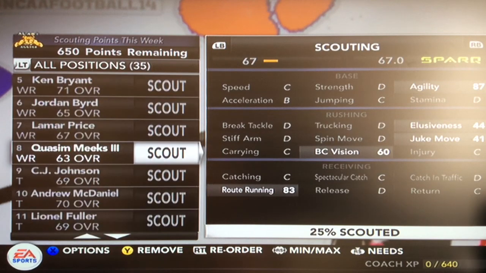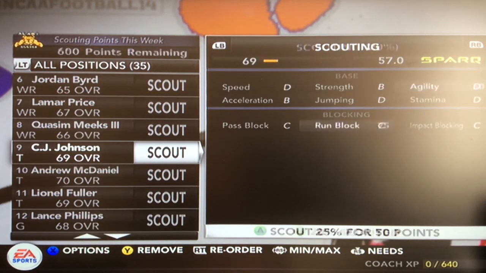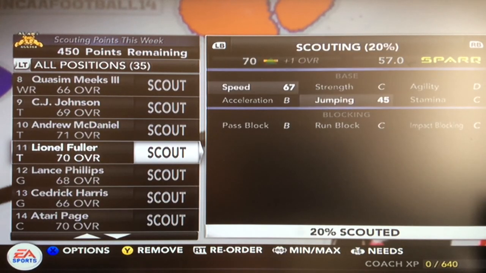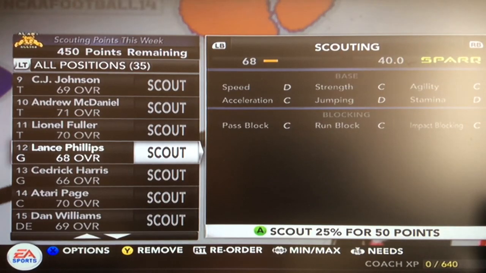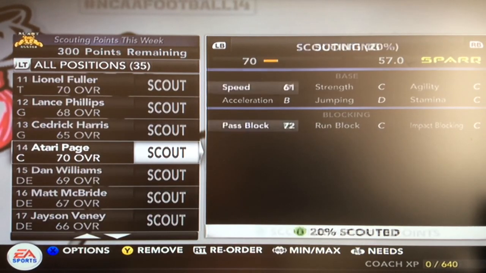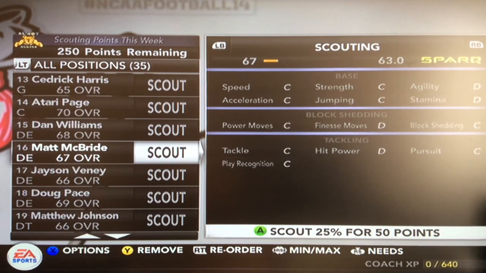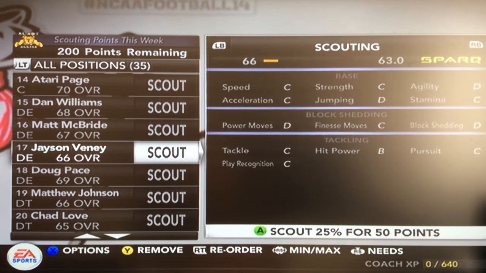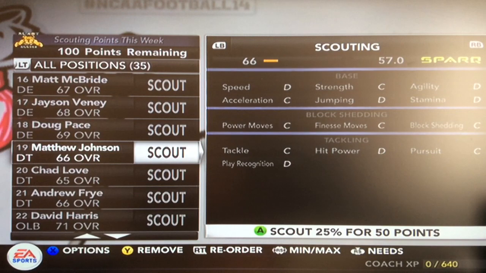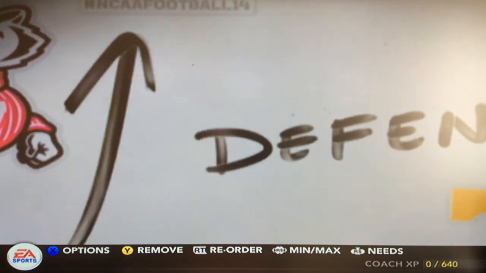Price. Meeks. How about him? He goes up 3. CJ Johnson stays the same. McDaniel goes up 1. Lionel Fuller goes up 1. Lance stays the same. Cedric Harris goes down. Atari Page stays the same. Williams goes down 1. McBride stays. Vini up 2. Pace stays. Johnson stays. Okay, that's all the scouting.